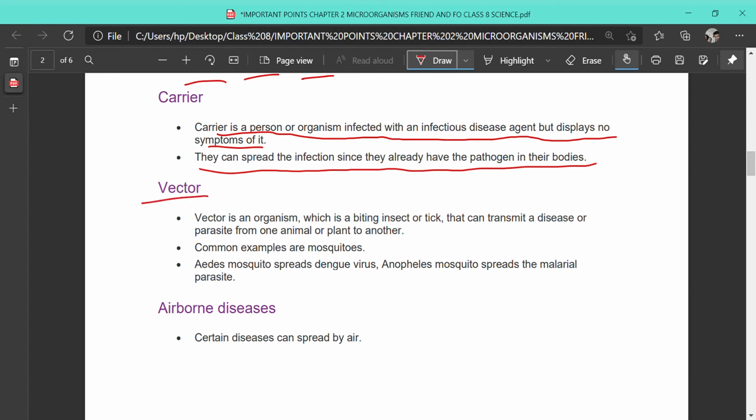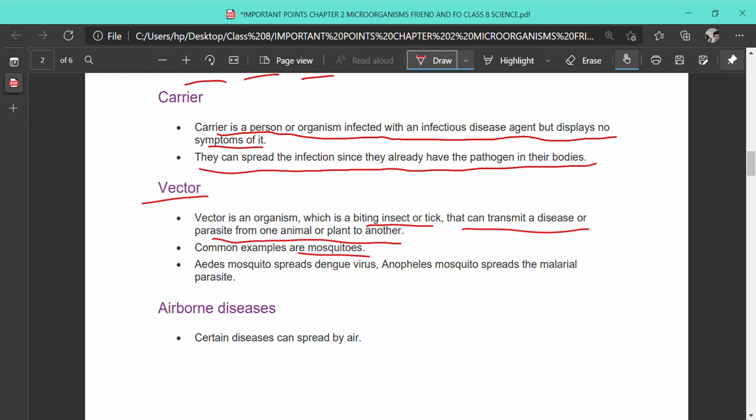Next, the important term is vector. What is a vector? A vector is an organism, which may be a biting insect or some other organism, that transmits a disease or parasite from one animal to another. For example, the female Anopheles mosquito. Since childhood, you have heard that when the Anopheles mosquito bites, it causes malaria.